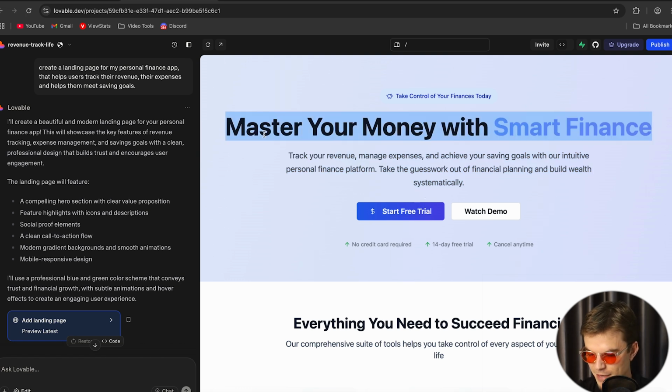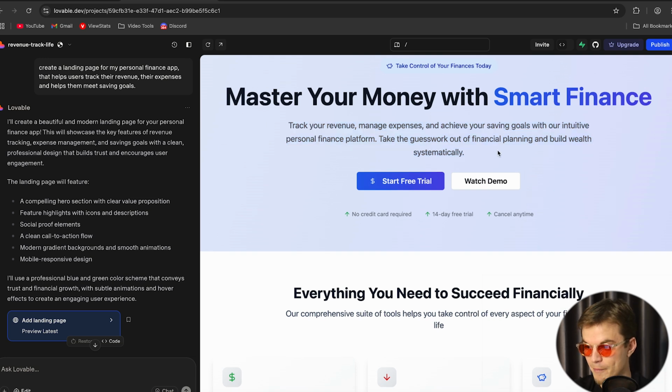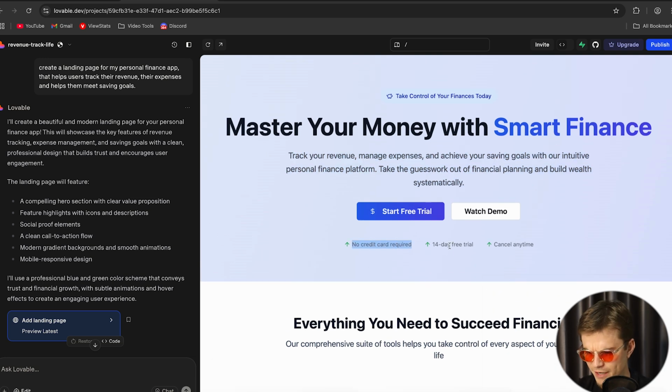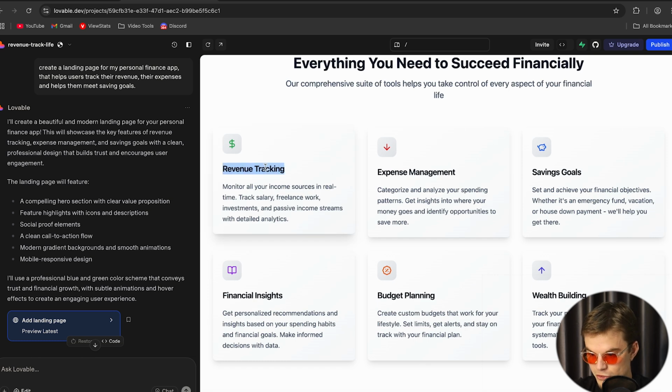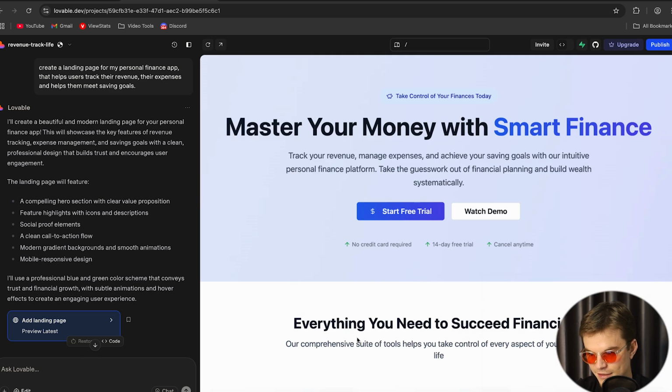So: master your money with smart finance, track your revenue, manage expenses, and achieve your savings goals with our intuitive finance platform. Take the guesswork out of financial planning and build wealth systematically. That's pretty good. There's no credit card required, 14-day free trial, cancel anytime. You can start your free trial. So straight away, it's like a call to action, a big button saying this is where you get it. You can track revenue, manage expenses, savings goals, wealth building, all the things that it does.